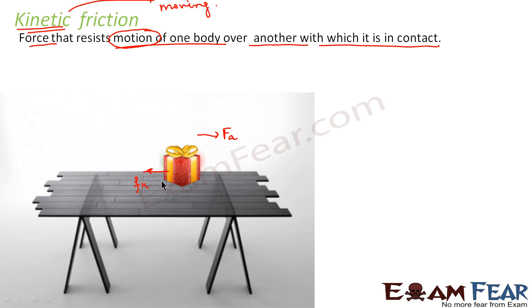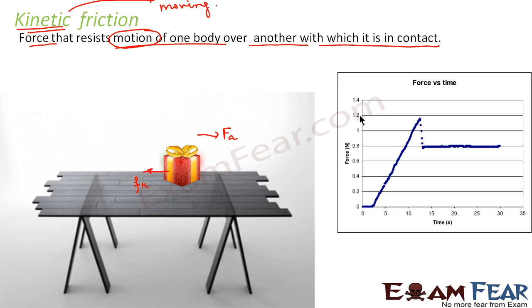You can look at the graph. Now you will have a better picture. We already discussed this part. First, the static friction. Static friction reached its maximum value, which is equal to mu s into N. After that, the static friction is replaced by kinetic friction. Now after that, even if the force is increased, the kinetic friction will have an almost steady value. And also, when compared to static friction, the value of kinetic friction would be lesser than that of static friction.